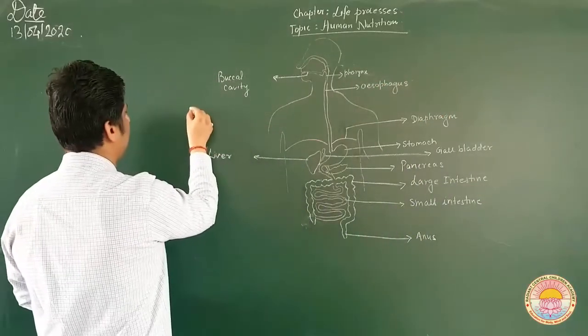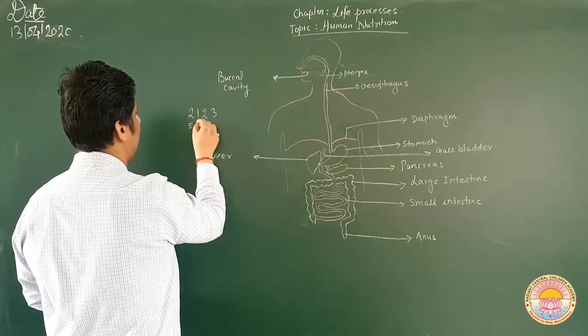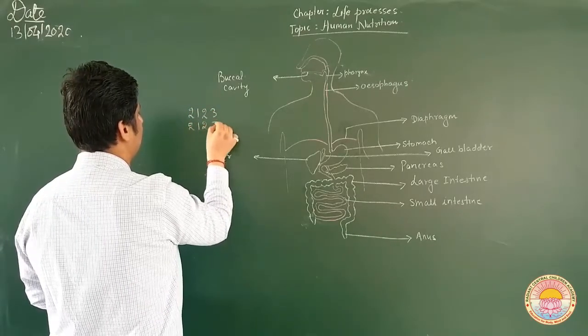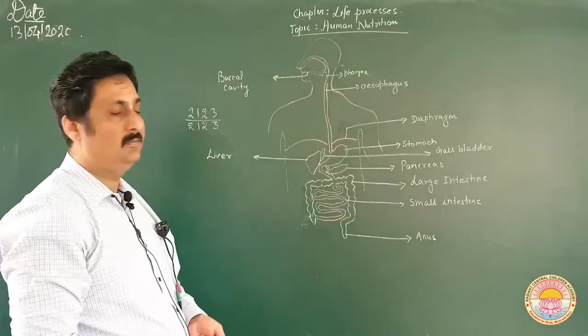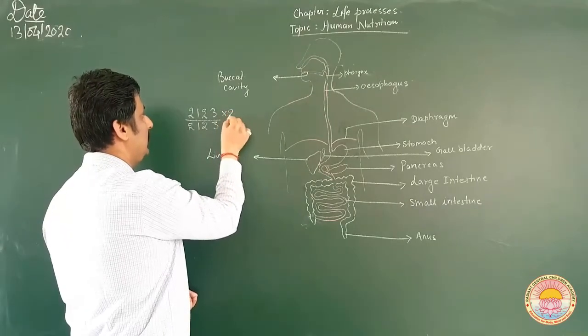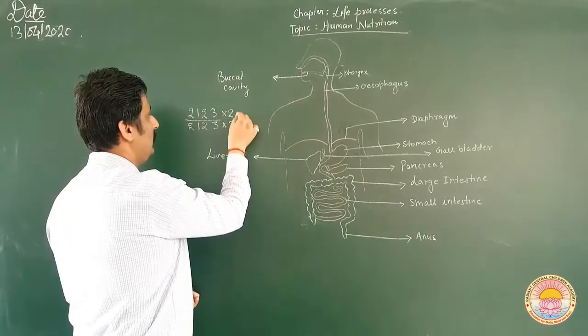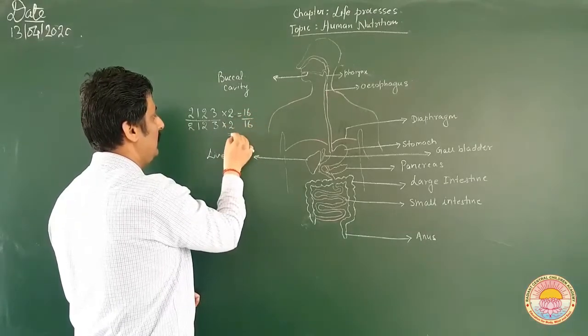teeth present, 2, 1, 2, 3, 2, 1, 2, 3. This is the formula in the case of human beings. You can multiply this by 2, and you get 16 teeth above and 16 teeth below, which is equal to 32.